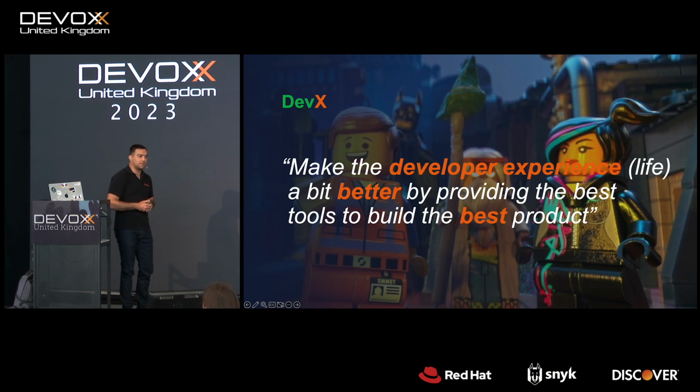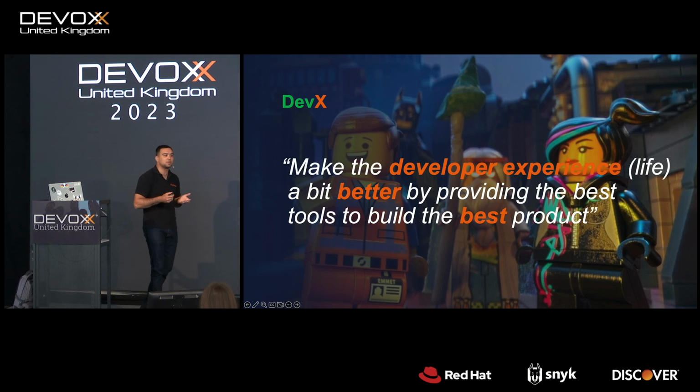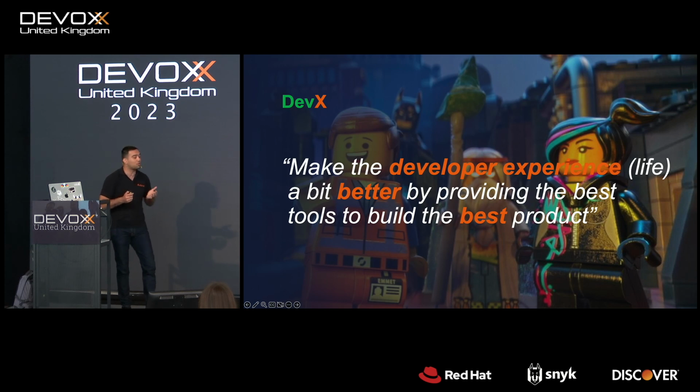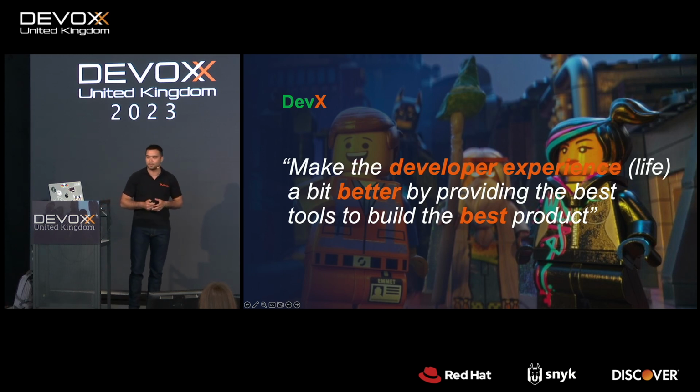So let's go back to the DevX team. When I was looking for a good definition of the DevX team, the Development Experience team, I couldn't find something that truly fit what DevX's goal is in Outbrain. So I decided to give my own definition, and believe me, I also tried ChatGPT. DevX's goal is to make the developer experience, or life, a bit better by providing the best tools to build the best product. And all of this in a supportive way.